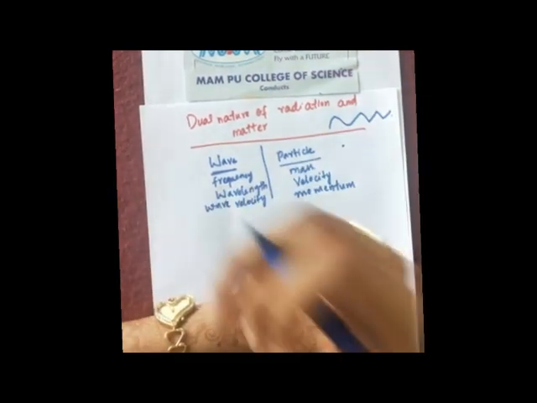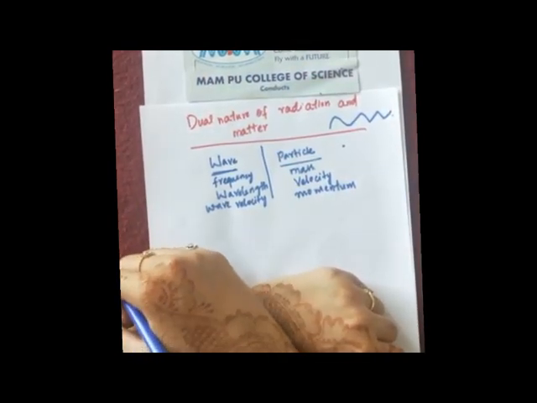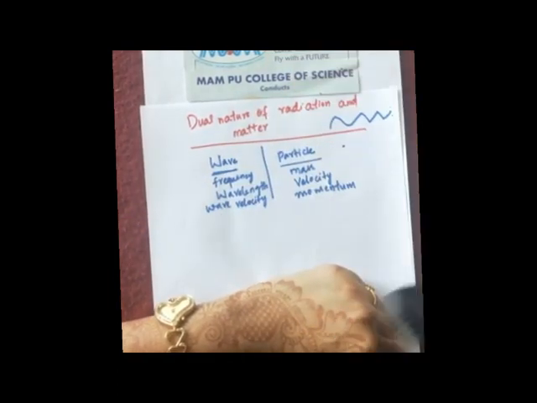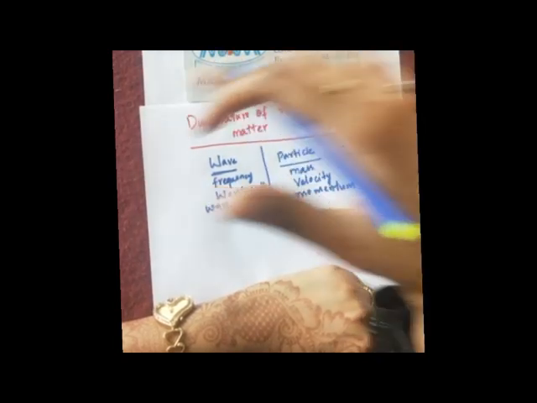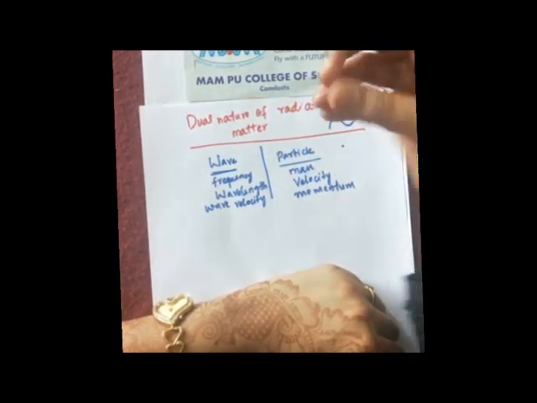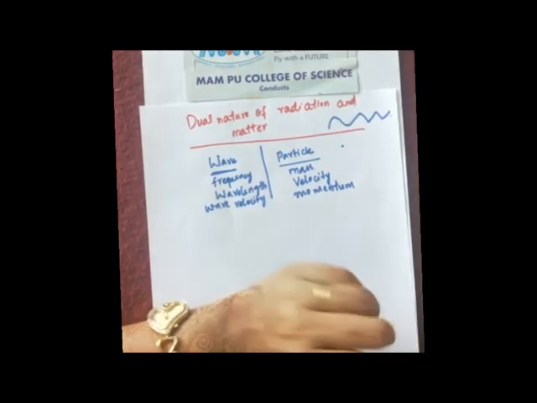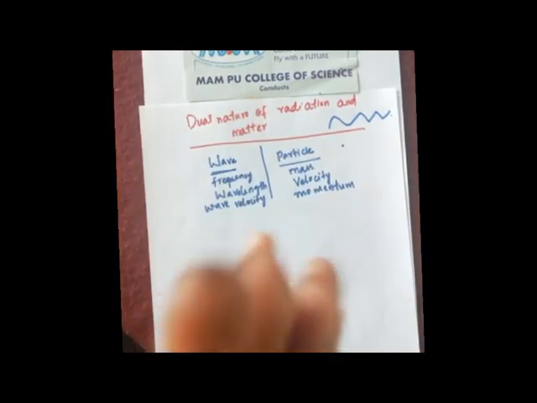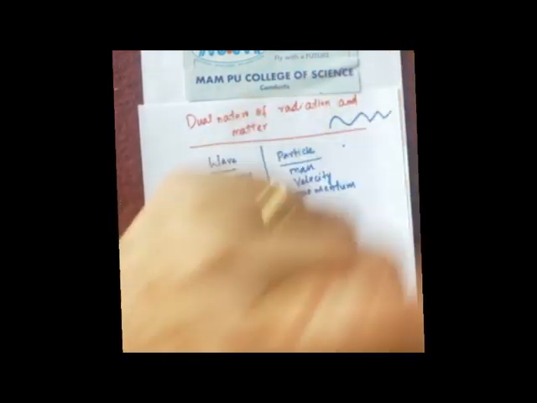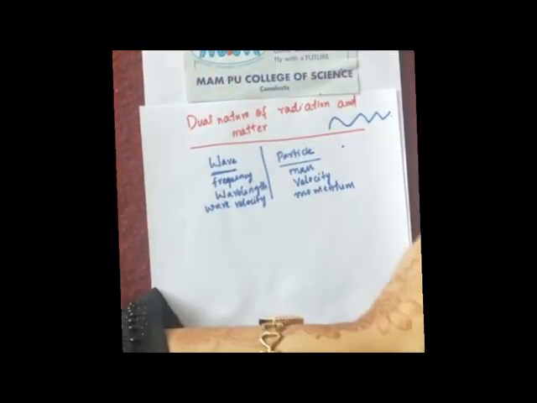And which particles do we know? We know electron, we know proton. These are the elementary particles which we know. If these are exhibiting particle nature, then they must exhibit wave nature also. Not both at a time, but they exhibit both the natures, wave nature and particle nature. Okay, I hope you now have some idea about dual nature. It means in the entire universe, anything which is acting as a wave will also act as a particle, and anything which is acting as a particle will also act as a wave.